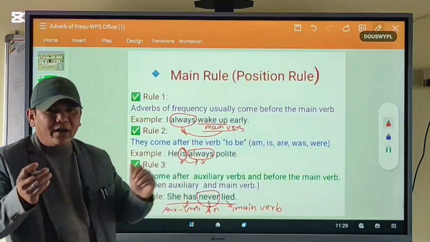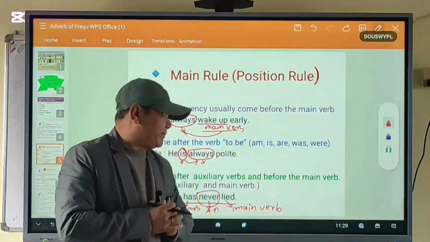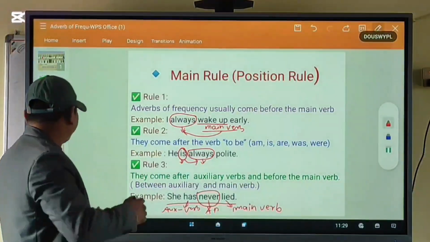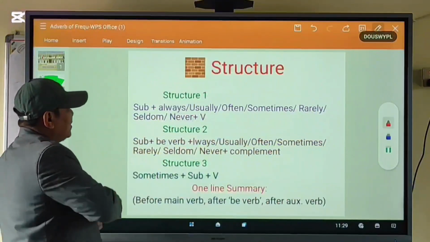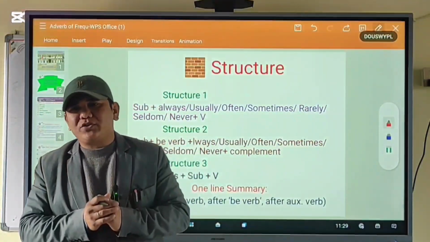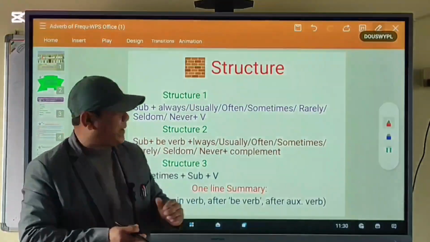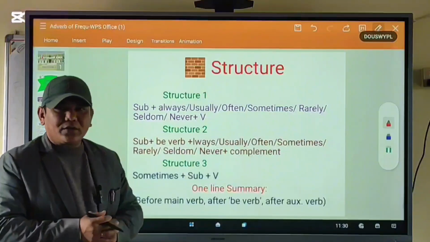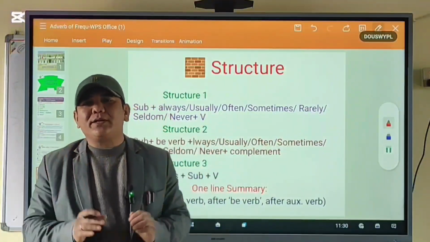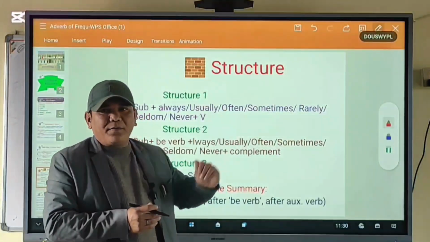Okay, is that clear now? Is that clear? Okay then. Now let's continue forward. I have created some structures for you. Okay, on the basis of these structures, you can make lots of sentences by using the adverb of frequency easily.